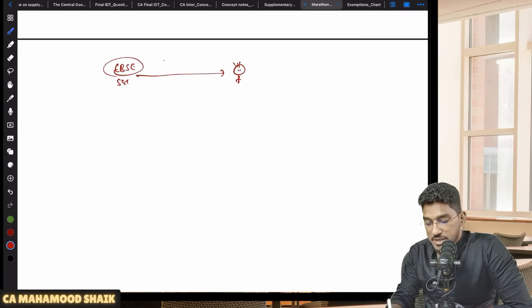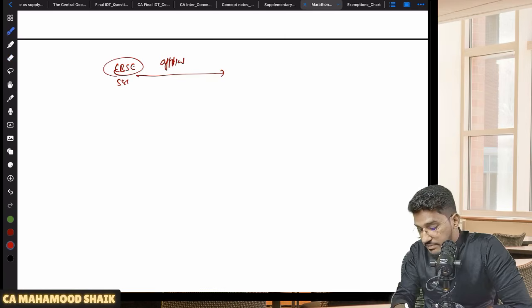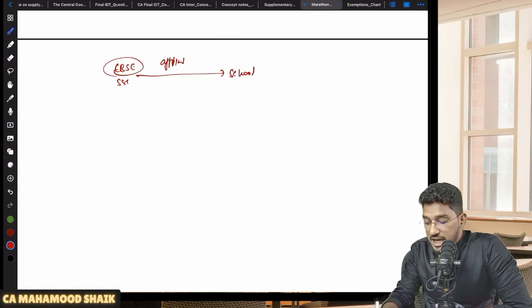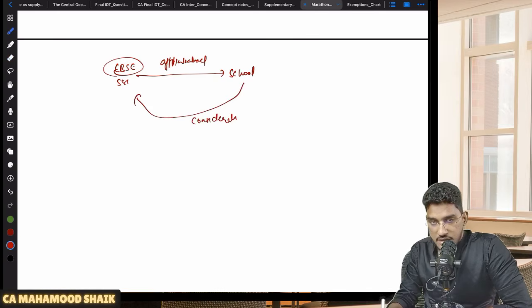They have to approach the CBSE board and the board will provide affiliation service. They will allow that school to be affiliated with the CBSE board, for which they will receive a consideration. Now the CBSE board and state boards are not education institutions. They are providing affiliation services to the school, for which they are receiving the consideration. Sir, for that, will there be an exemption applicable?